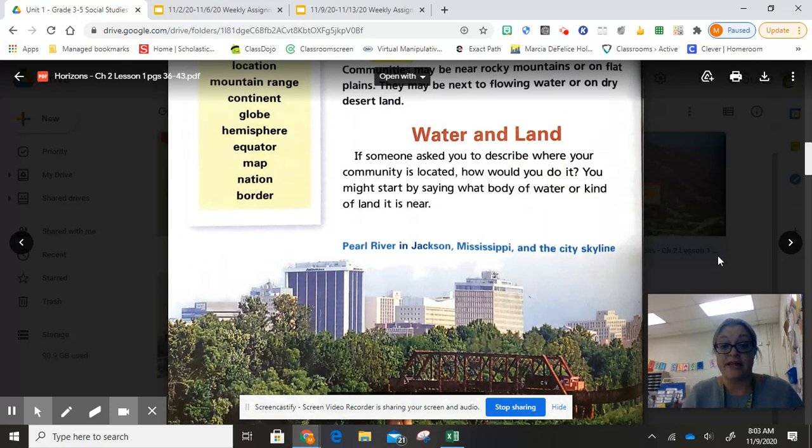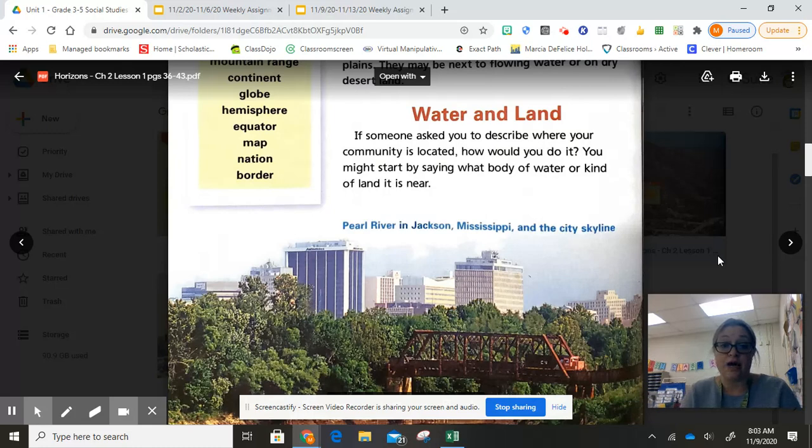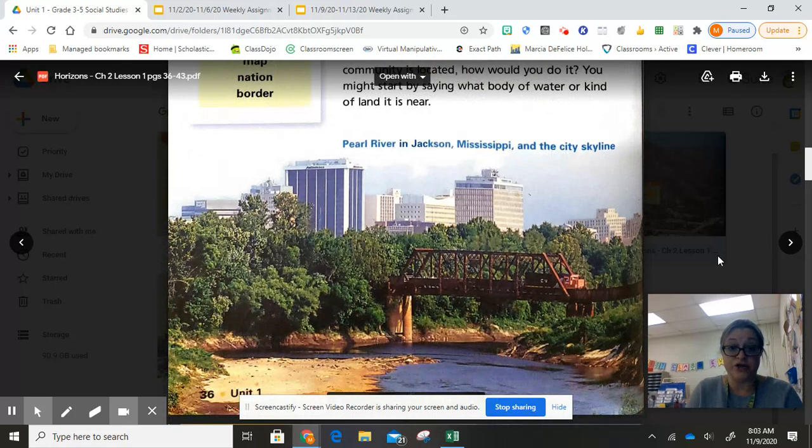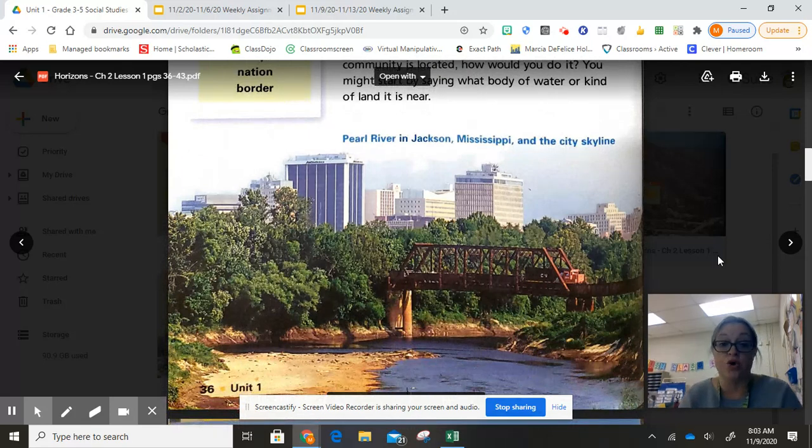So next our little subheading there in the orange, water and land. If someone asked you to describe where your community is located, how would you do it? You might start by saying what body of water or kind of land it is near. Okay, so we have another picture there. And this is a picture of the Pearl River in Jackson, Mississippi, and the city skyline. So if you lived in the community of Jackson, Mississippi, you could say, oh, well, my city is located right next to the Pearl River. That's giving somebody a location of the river so that they can find the location of your community.